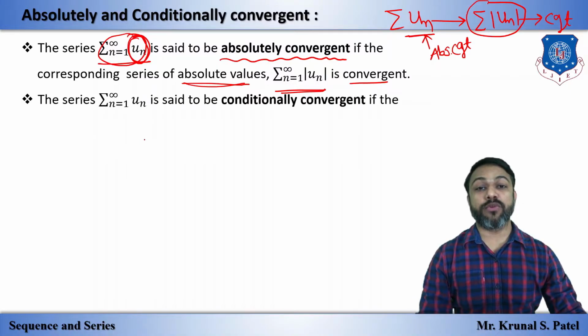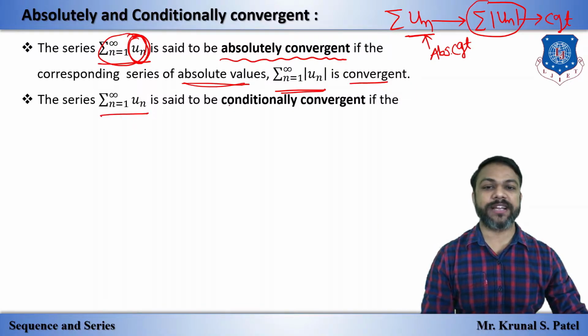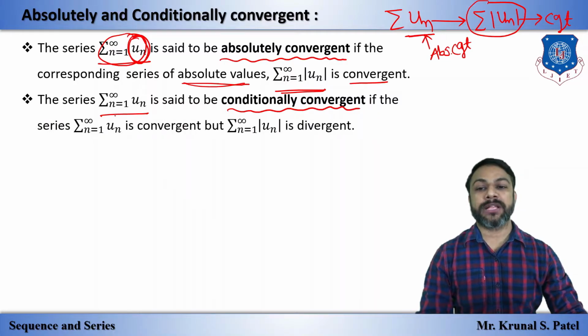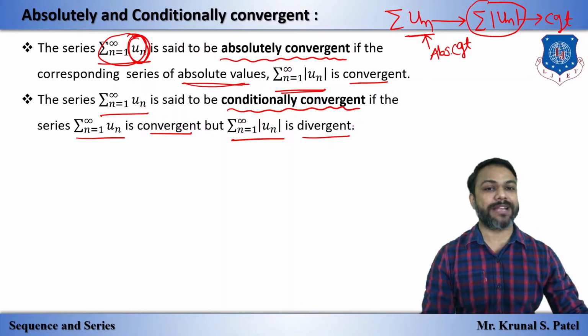Now what is conditionally convergent? The series sigma un is said to be conditionally convergent if sigma un is convergent but sigma mod un, that means the absolute value series, is divergent.